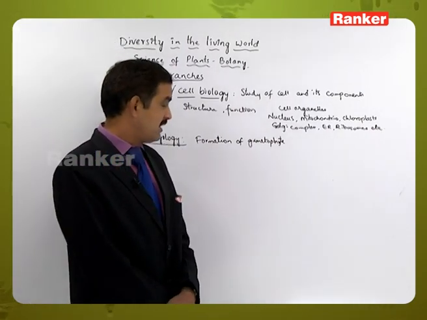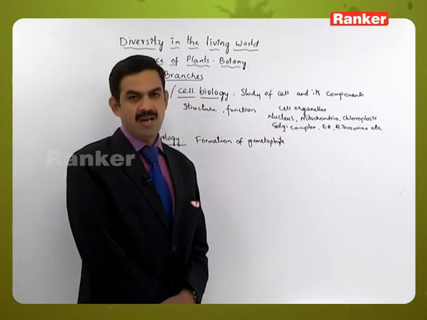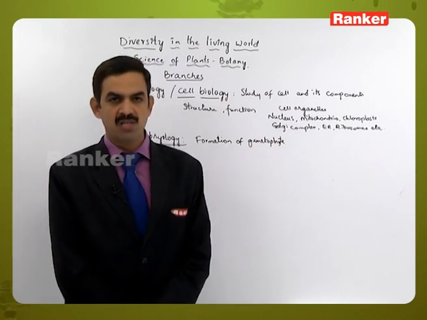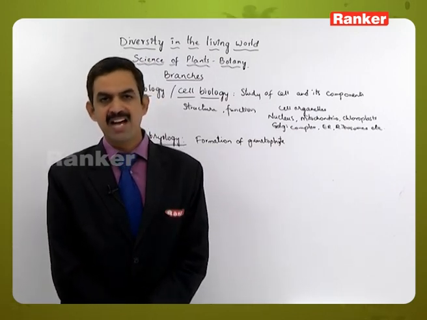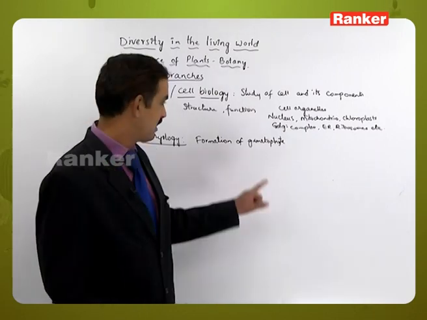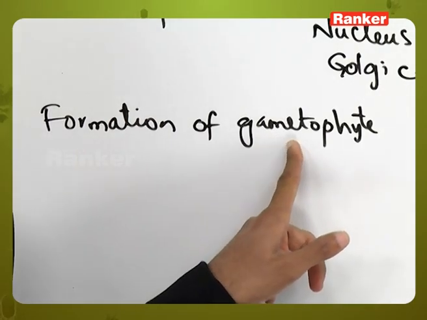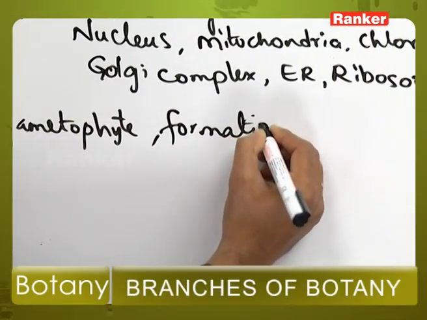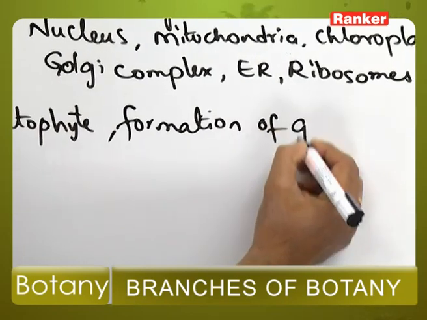In the lower organisms, only one type of gametophyte is there up to bryophytes, but the formation of two types of gametophyte starts in the pteridophytes, which is carried on up to the angiosperms, including gymnosperms. So that is the formation of the gametophyte, and also the formation of gametes. From the gametophyte, the gametes will be produced.